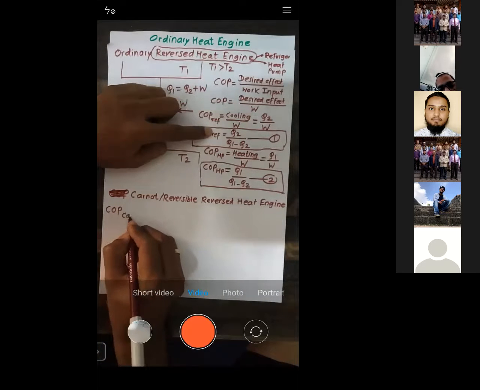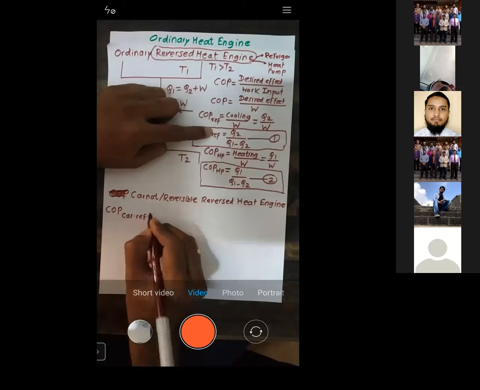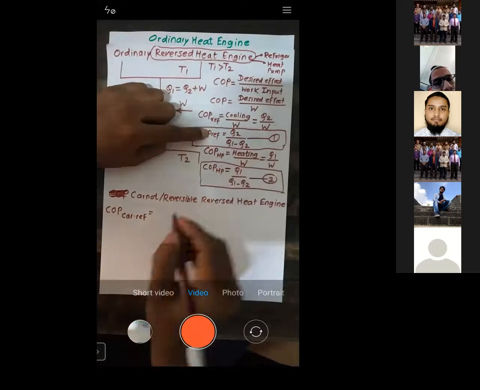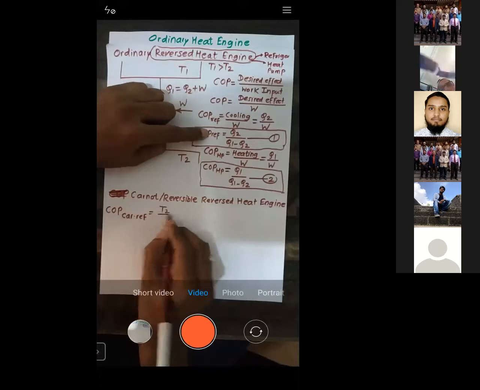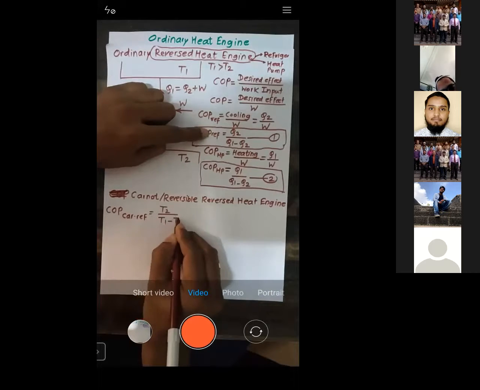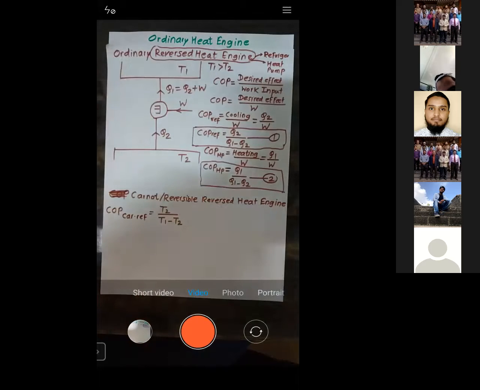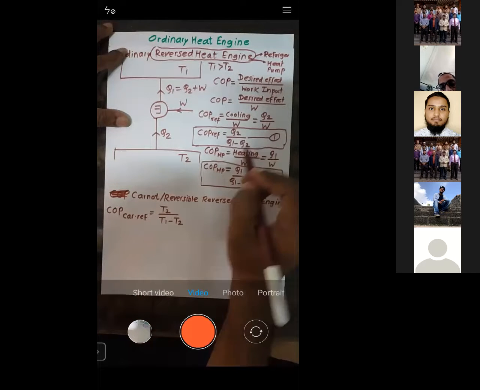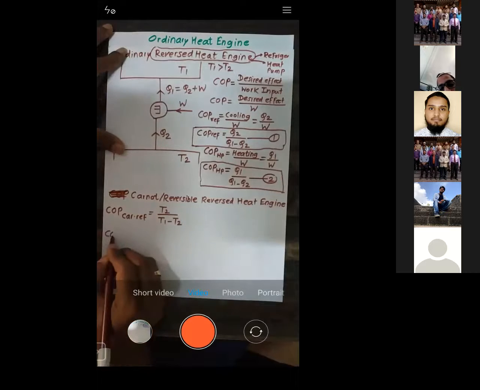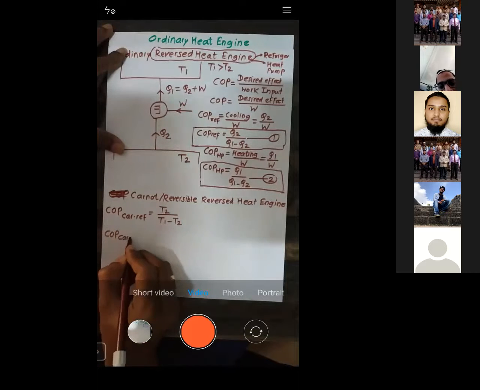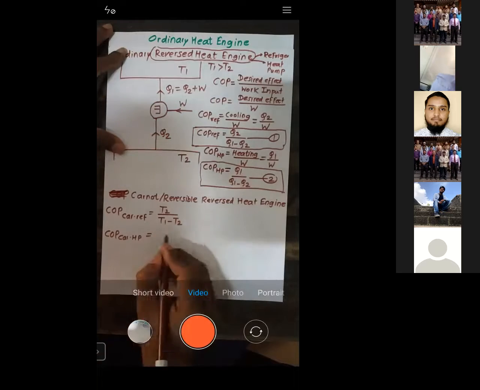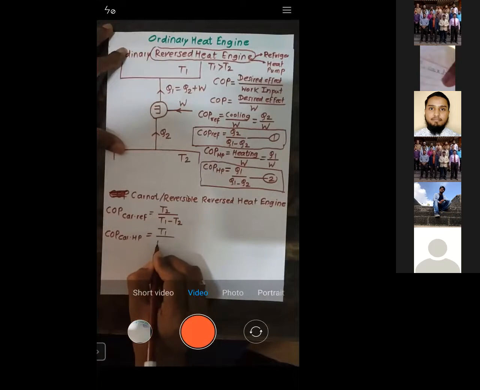So this formula I will write as the COP of a Carnot refrigerator. I will replace Q by T, so I get T2 upon T1 minus T2. Simply I replace heat by temperature. Similarly, the COP of a Carnot heat pump is given by T1 upon T1 minus T2.